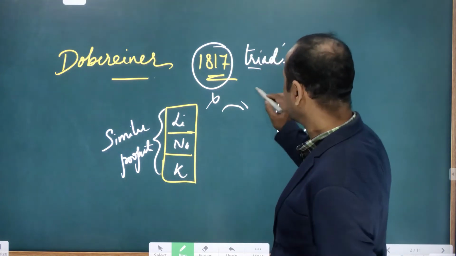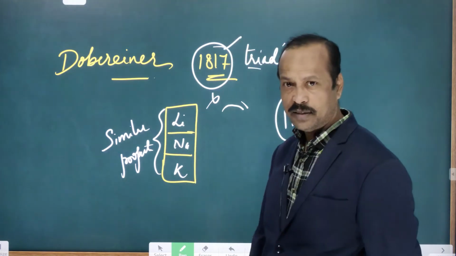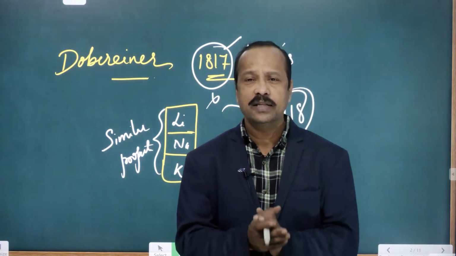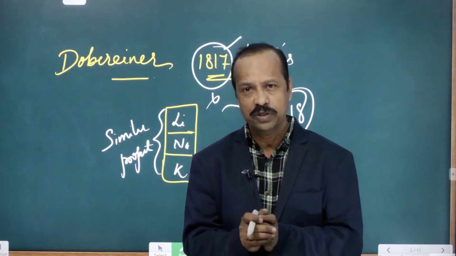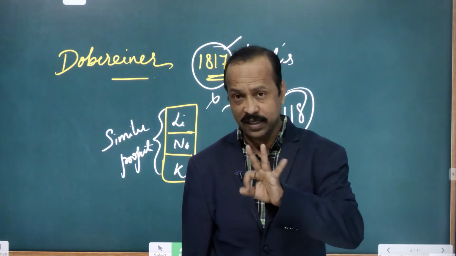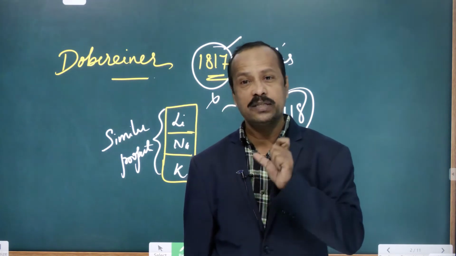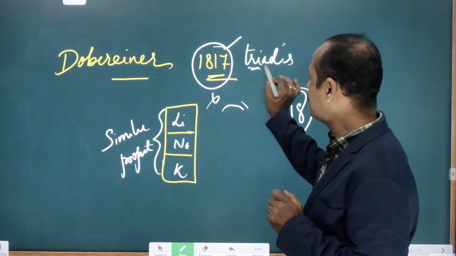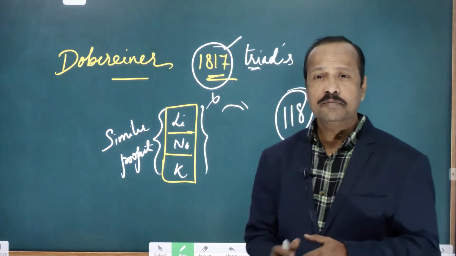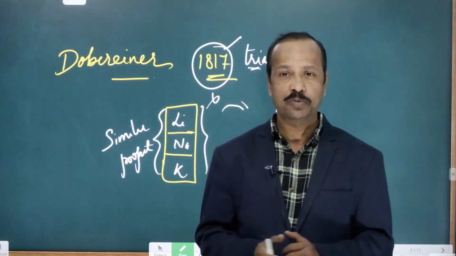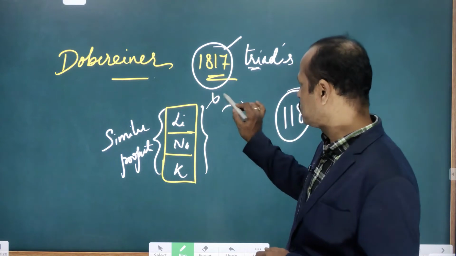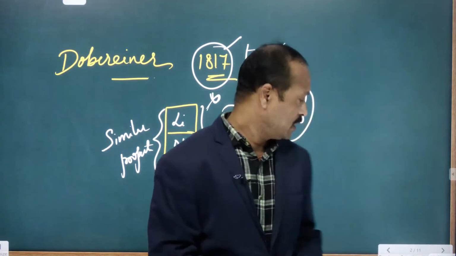Dobereiner in 1817 classified the elements, and at that time the number of known elements was very, very less, and he arranged these elements into some groups. In every group he arranged 3 elements. How many elements? 3 elements, and these are called triads. Tri means what? 3. But later some new elements were discovered, so there was no place for the new elements in this classification. So, it was proved wrong, right.